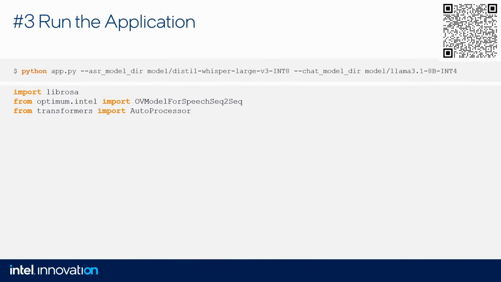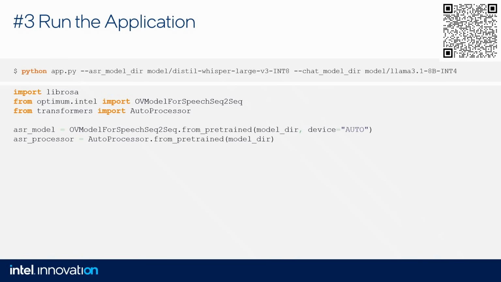Some of them are related just to the interface and so on. So I'm going to present just the most important ones to understand how the transcription function works, or how the chat function works. So let's import once again a few important libraries in Python. Then let's load our model. So we use the OpenVINO model for speech sequence to sequence.